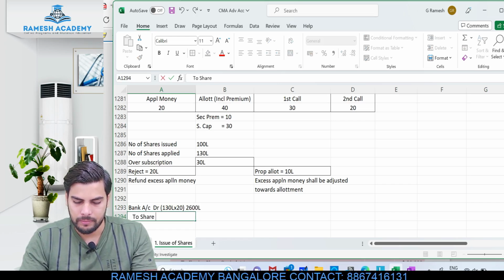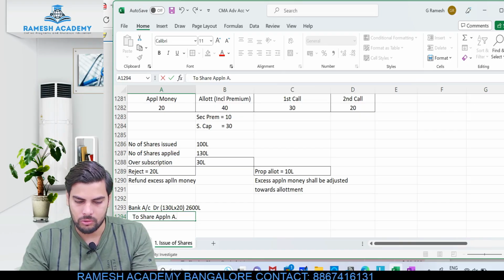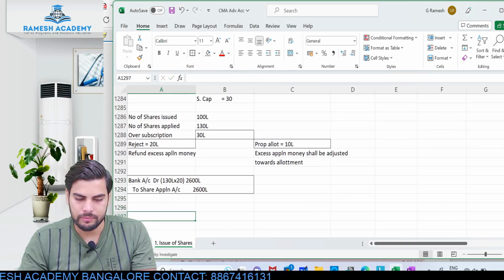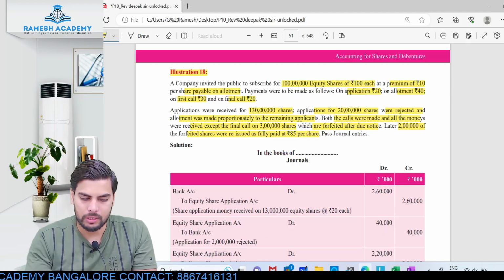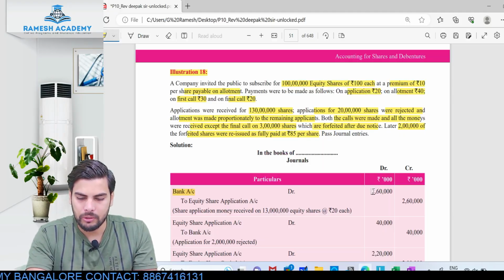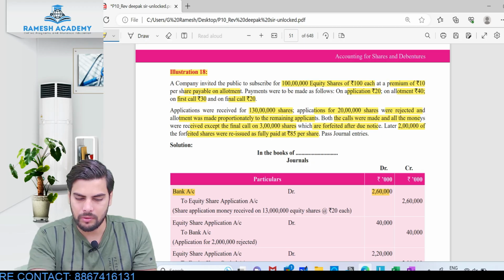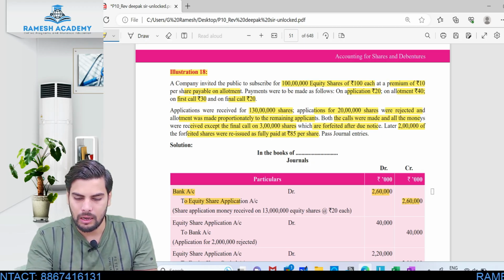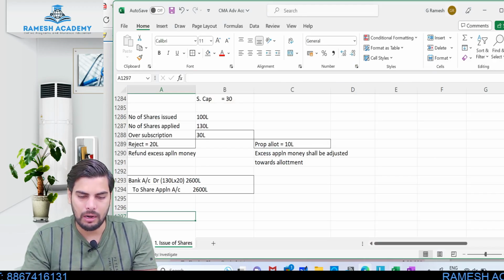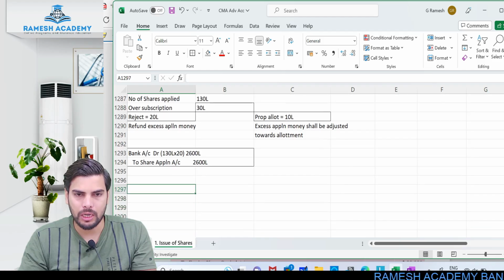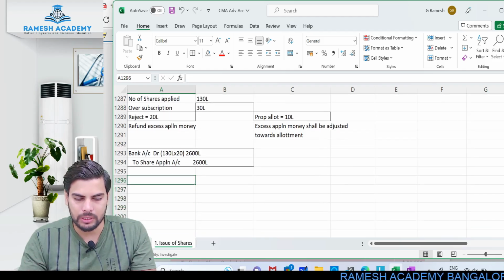to share application account 2600 lakh. This would be your very first entry. If you look at this, bank account debit 2,60,000, again add 3 zeros. This is nothing but 2600 lakhs to share application account 2600 lakh. Now out of this 2600, how much is the amount which I need to transfer to share capital? Let us pass the entry separately for easy understanding.